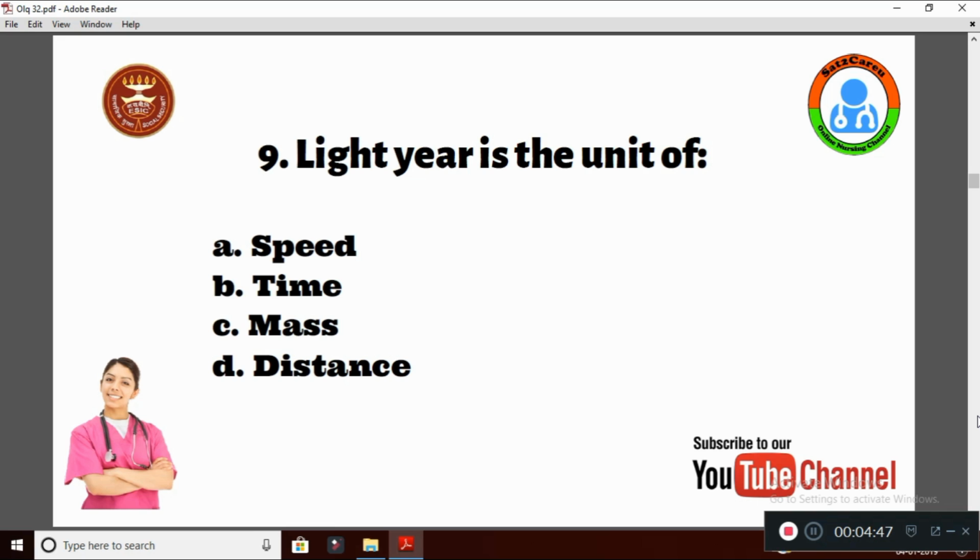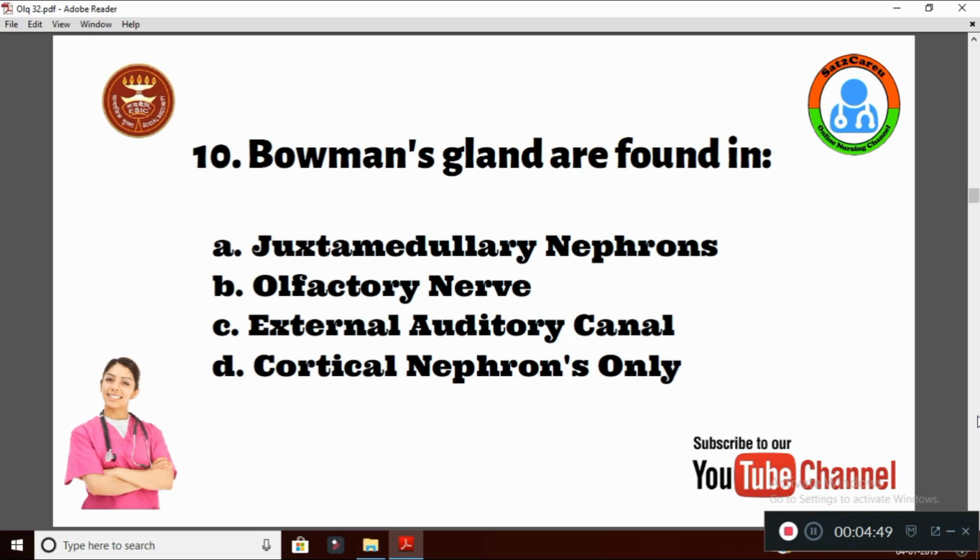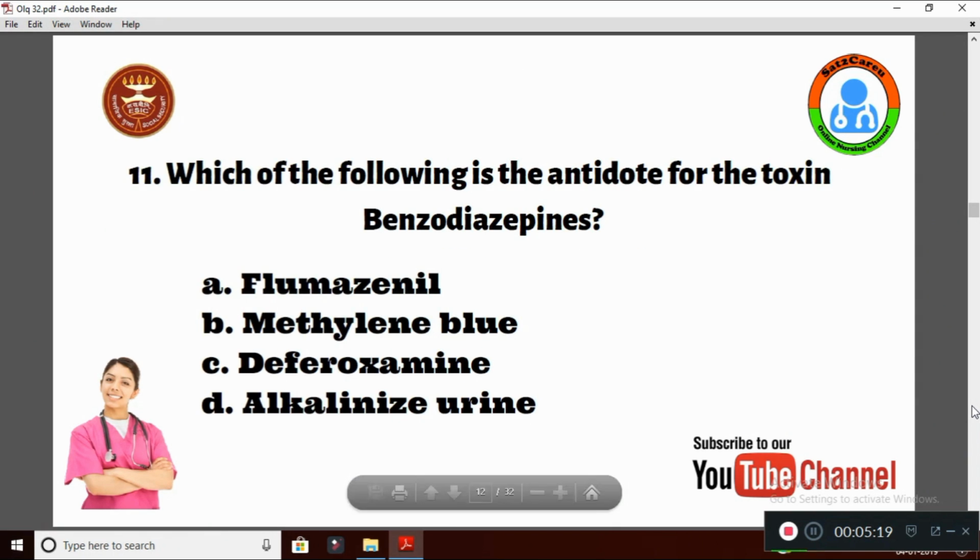Question number 10. Bowman's glands are found in option A juxtamedullary nephrons, B olfactory nerve, C is external auditory canal, D is cortical nephrons only. The right answer for this: the Bowman's gland is also called the olfactory gland, so it is present in the olfactory nerve. Option B is the correct answer.